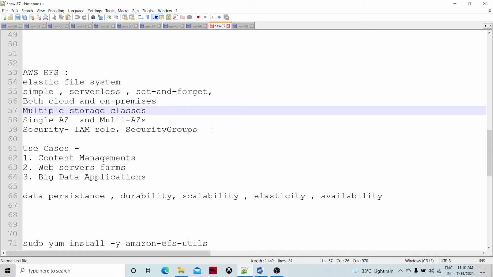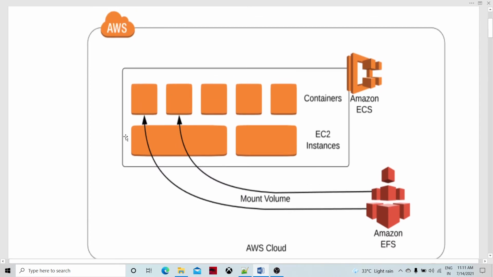the use case wants. And the security is governed by identity and access management roles and security groups. So we are going to see the security groups process when we do the demo in the following session. Now, let's look at the higher level picture of where the EFS is going to reside in the larger scheme of things. Let's look at the simpler picture first.